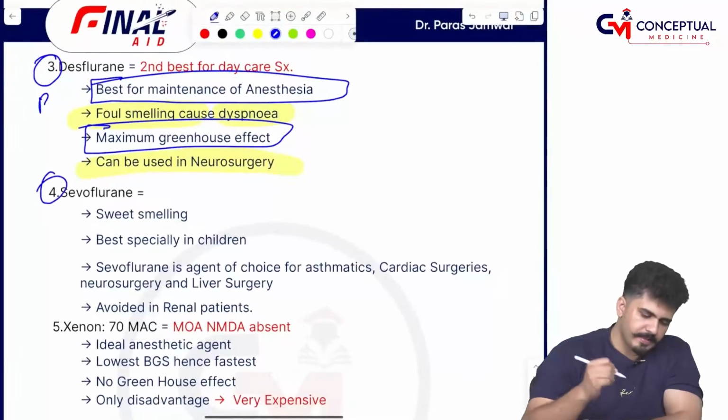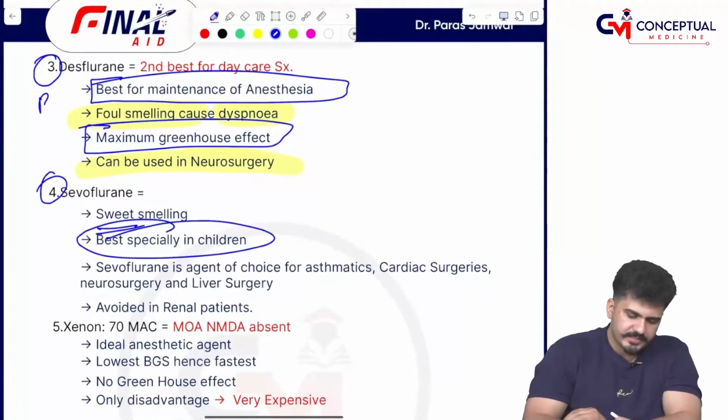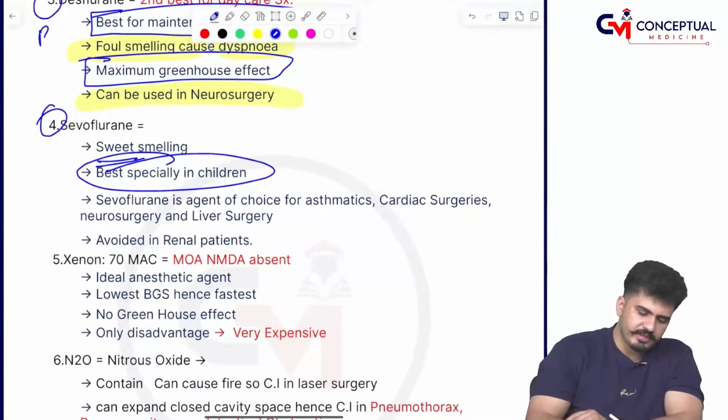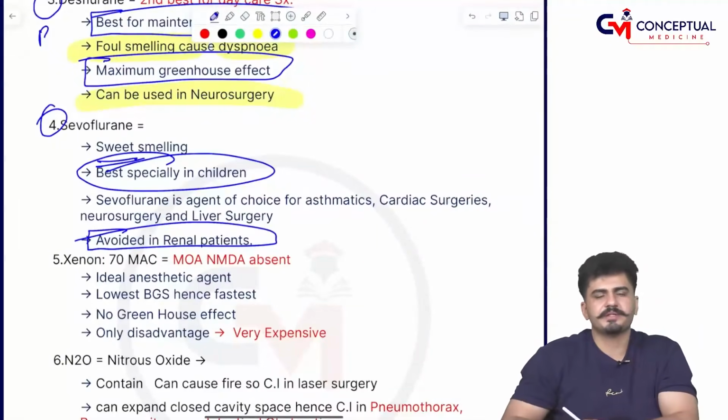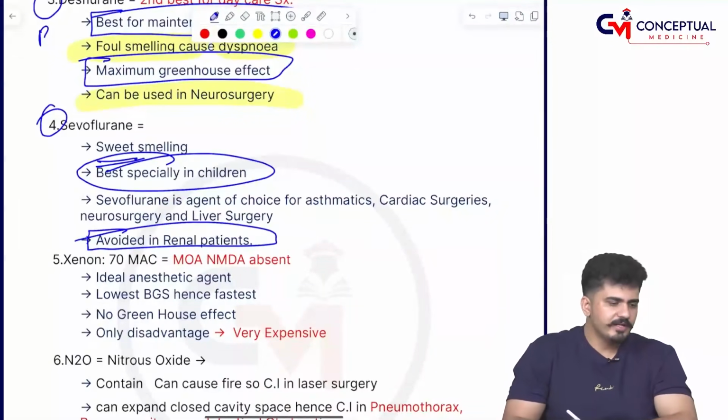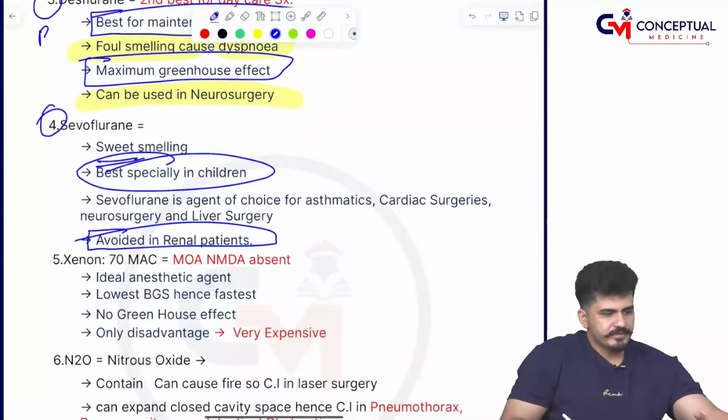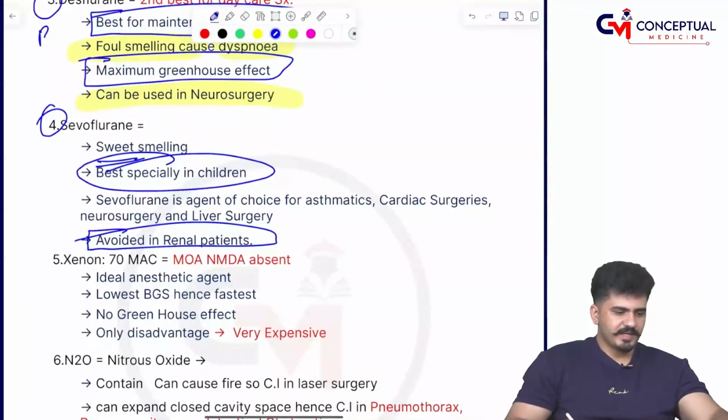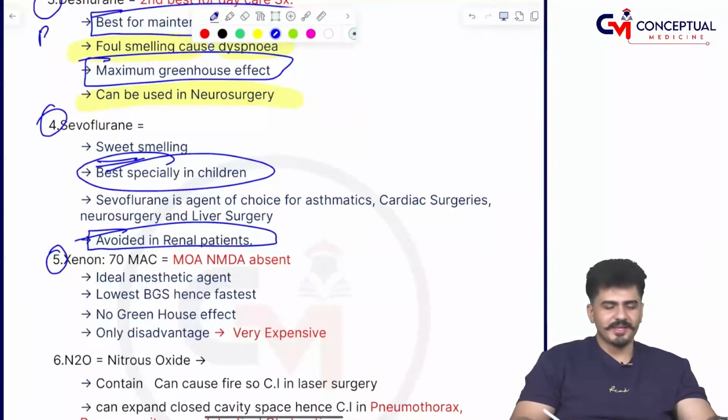Sevoflurane is sweet smelling, best in children, given everywhere, just avoided in the renal patients, my dear friends. Then coming to, okay, xenon.